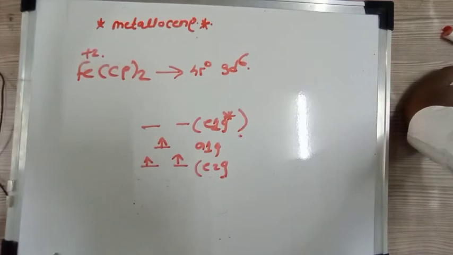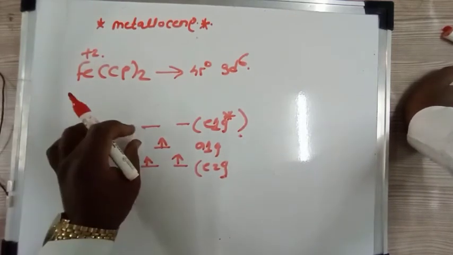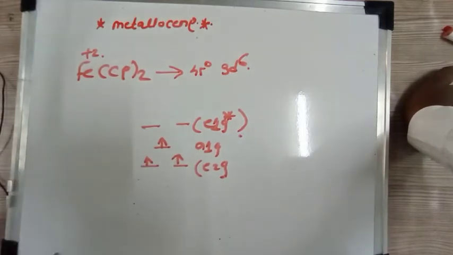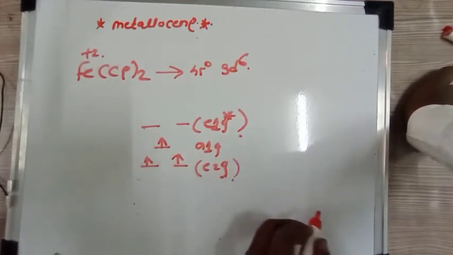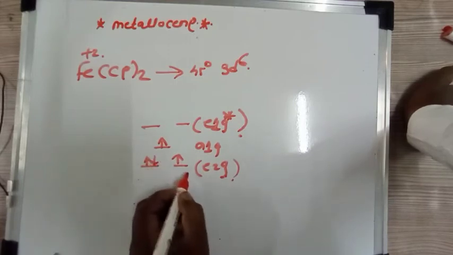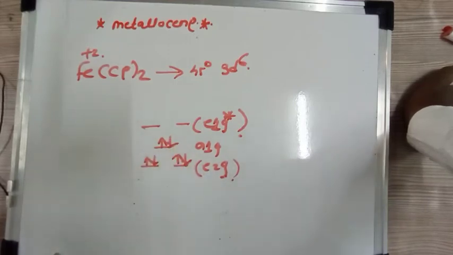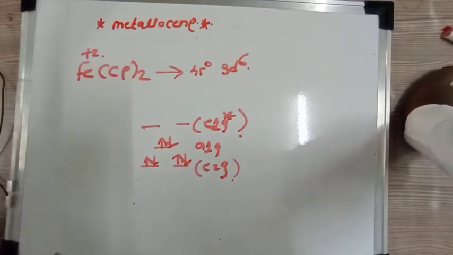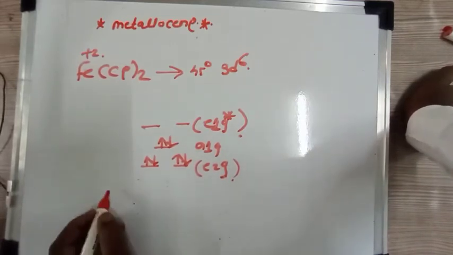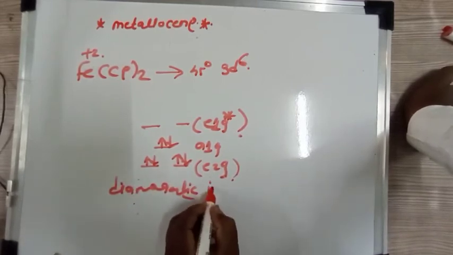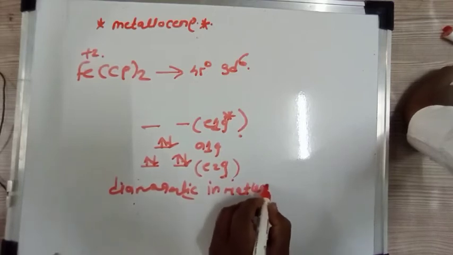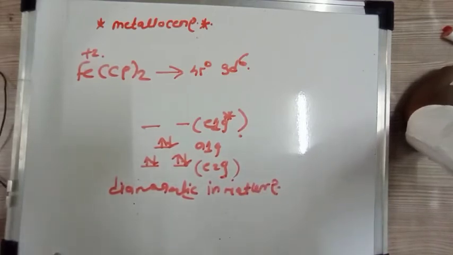The next electron does not go into the antibonding orbital because the energy difference between A1g and E1g star orbital is very high, and therefore there is pairing of electrons. So the next electrons go into the E2g orbital, therefore fourth, fifth and sixth. So in ferrocene all electrons are paired, and therefore it is diamagnetic in nature.